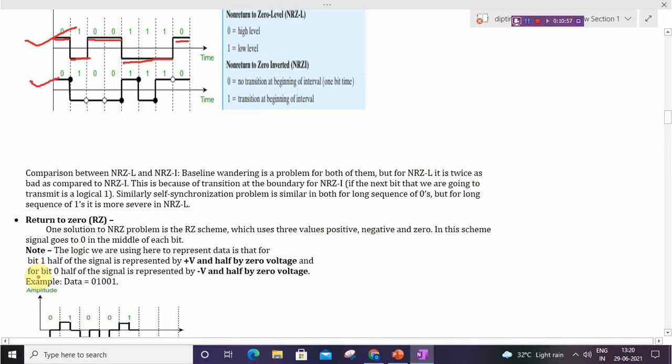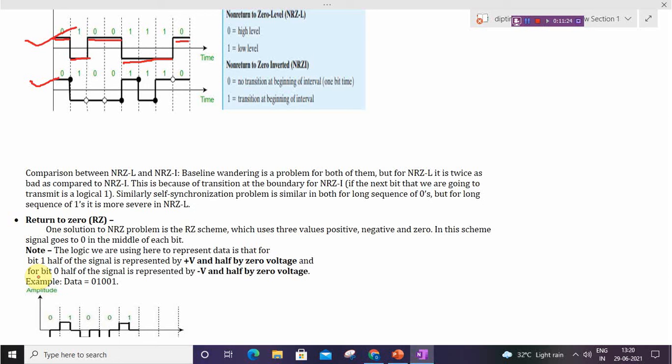So in the comparison between NRZ-L and NRZ-I, baseline wandering is a problem for both of them. But for NRZ-L, it is twice as bad as compared to NRZ-I. This is because of the transition at the boundary for NRZ-I if the next bit that we are going to transmit is a logical 1.